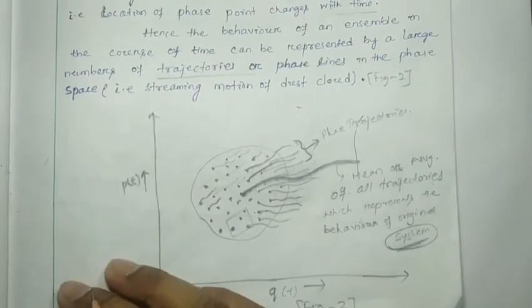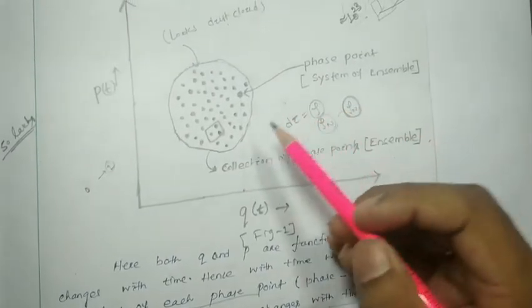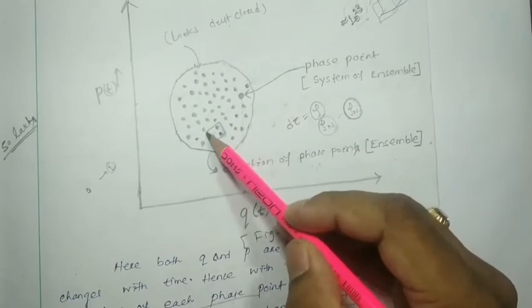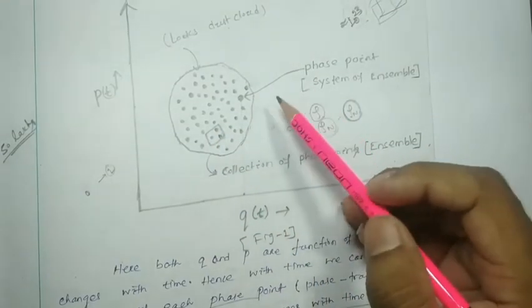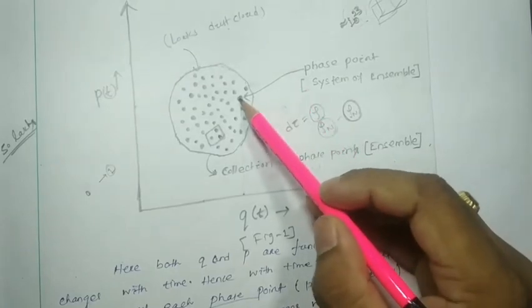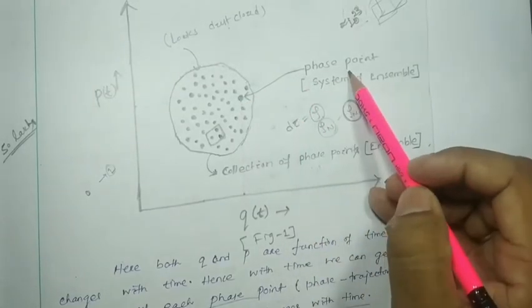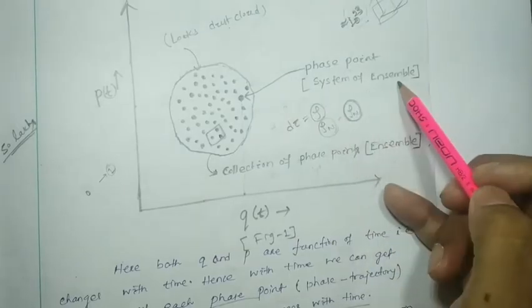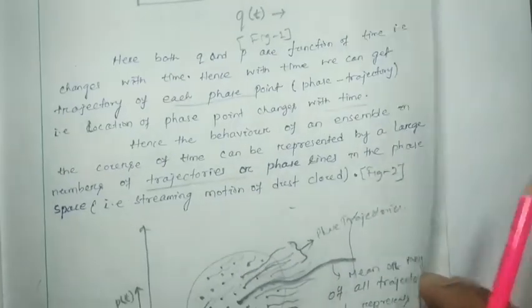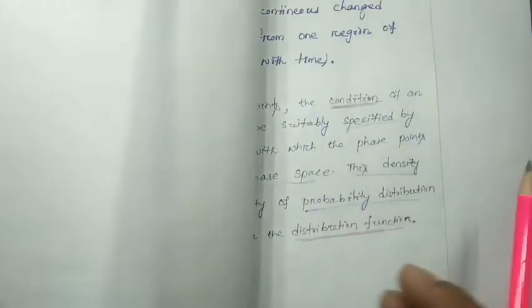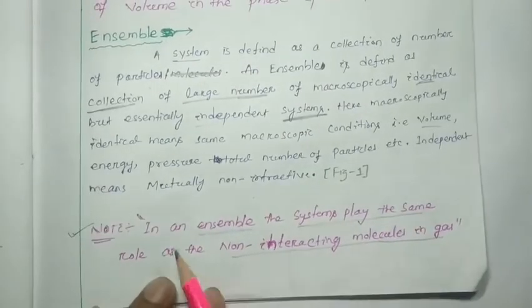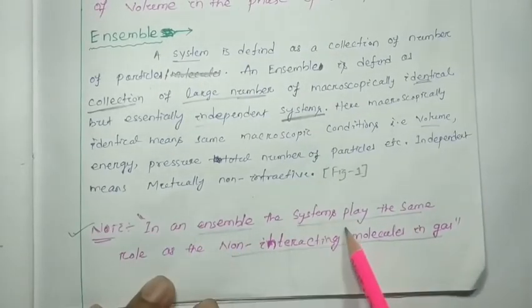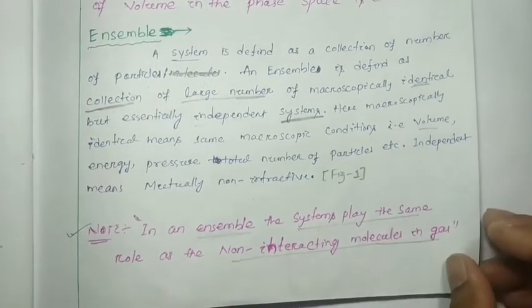We also discussed that for a particular time the density of a unit cell is going to change. And here one thing you have to remember, this point is nothing but the phase point, or it is a system of an ensemble. In an ensemble the systems play the same role as the non-interacting molecules in a gas.